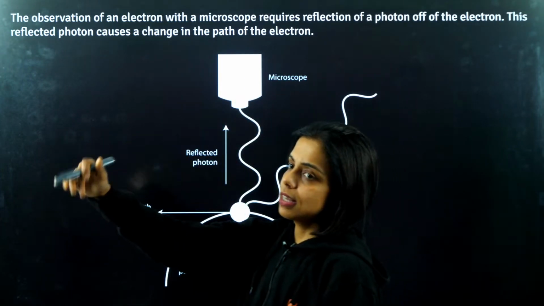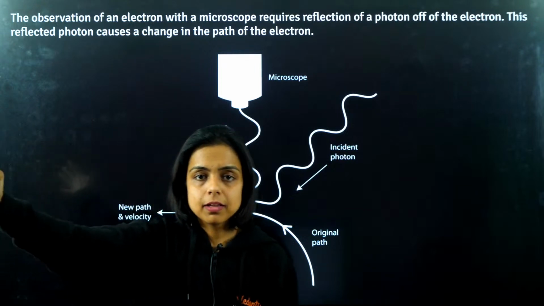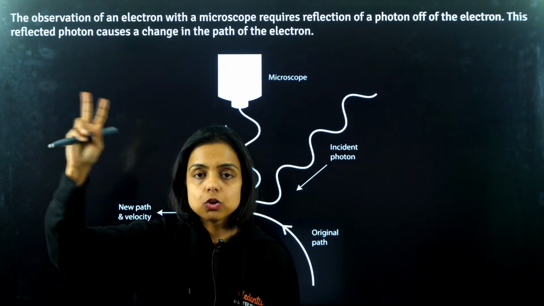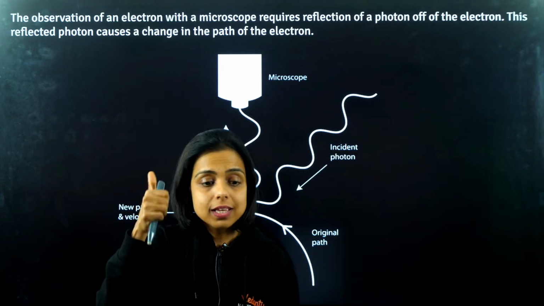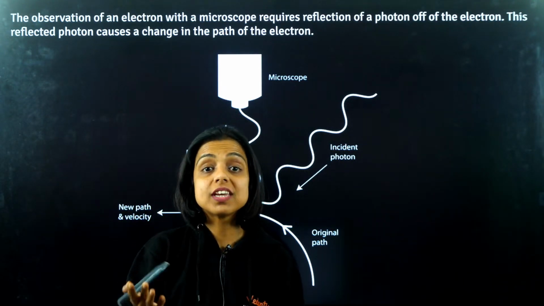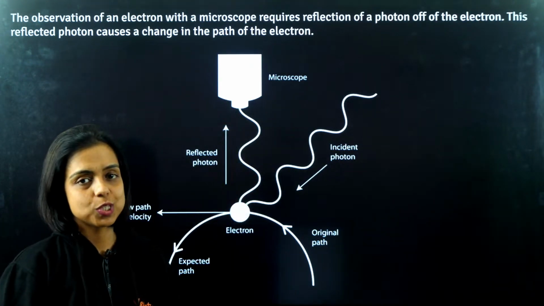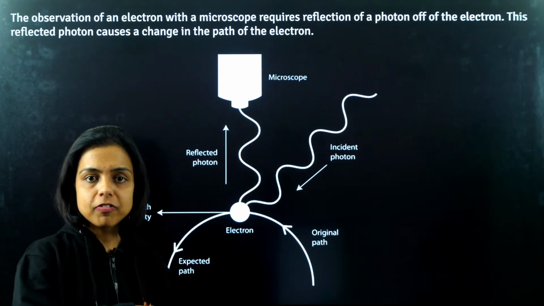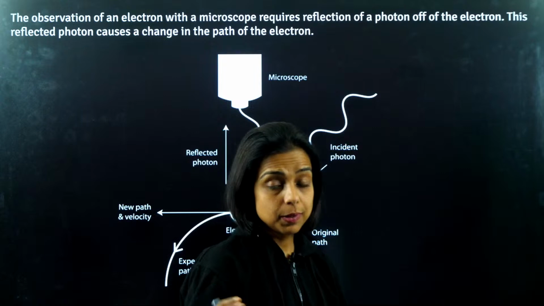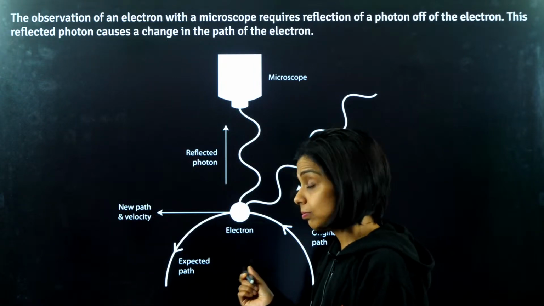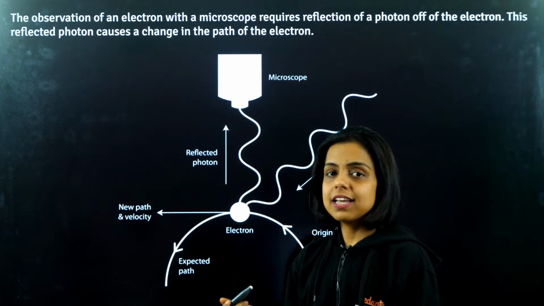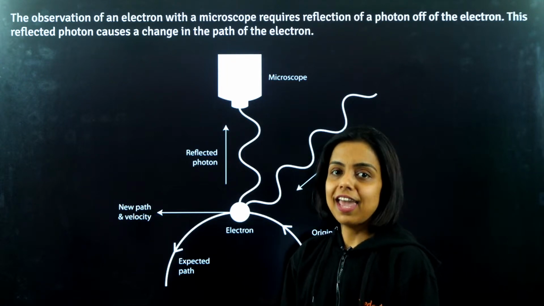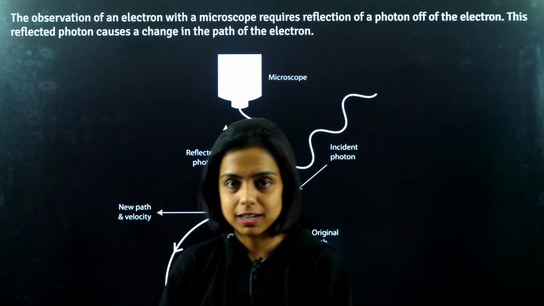Now think about it, guys. Two main concepts came before the final quantum mechanical model, right? One is de Broglie's concept, which says the electron has a wave nature as well. And on top of it, we have Heisenberg's uncertainty principle that says, guys, you can't measure the position of an electron and its velocity exactly accurately at the same time.